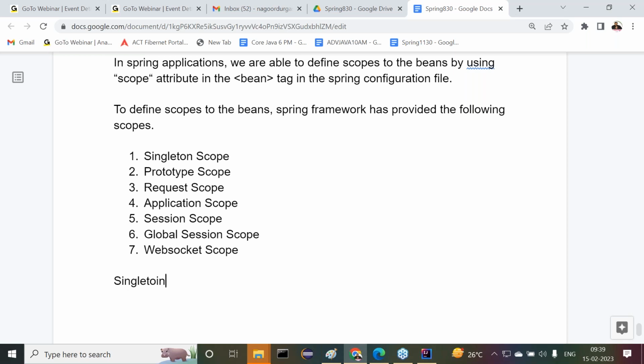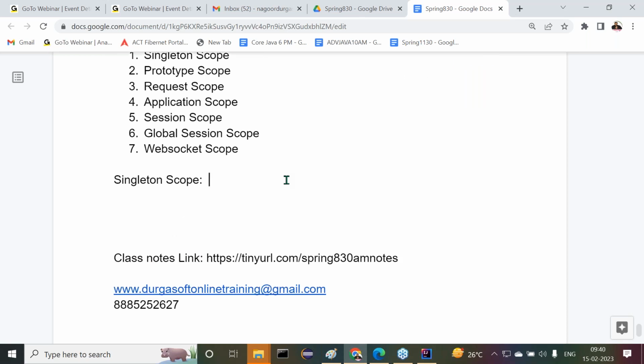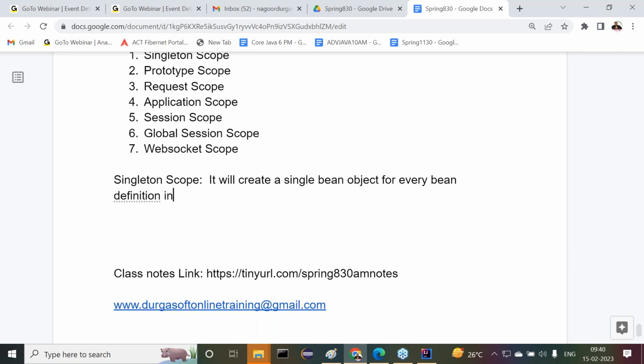First one is singleton scope. What is the meaning of this singleton scope? I will give clarity. It will create a single bean object for every bean definition in a Spring configuration file.